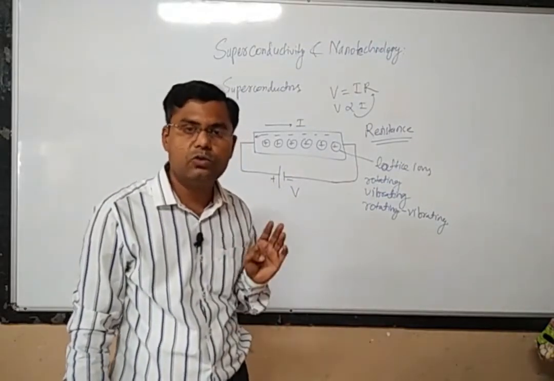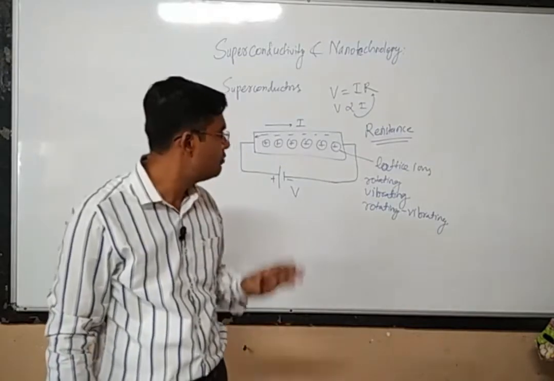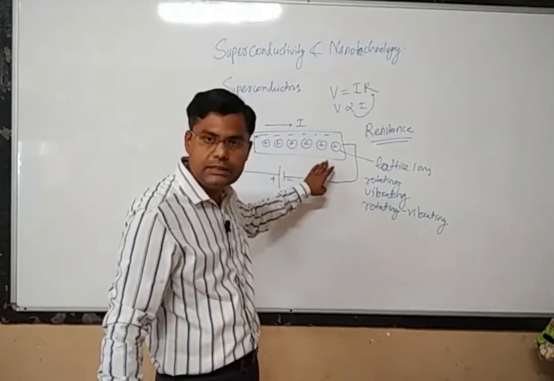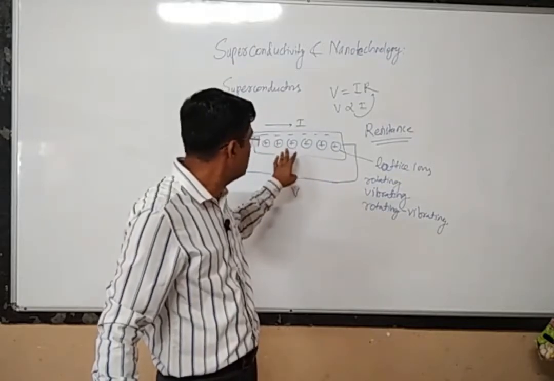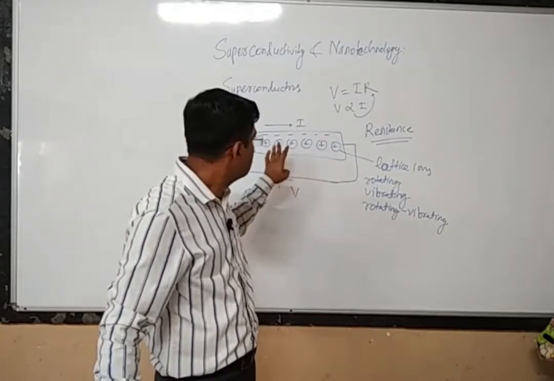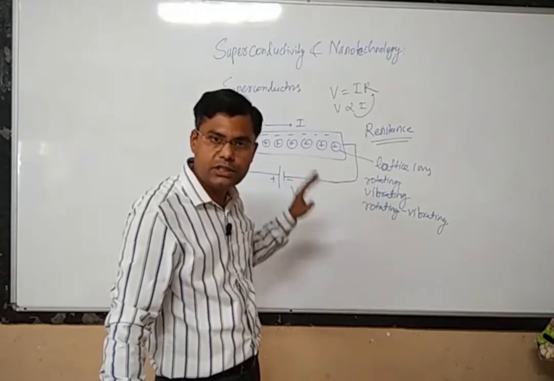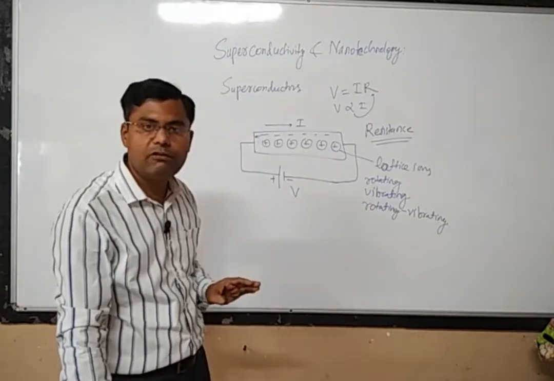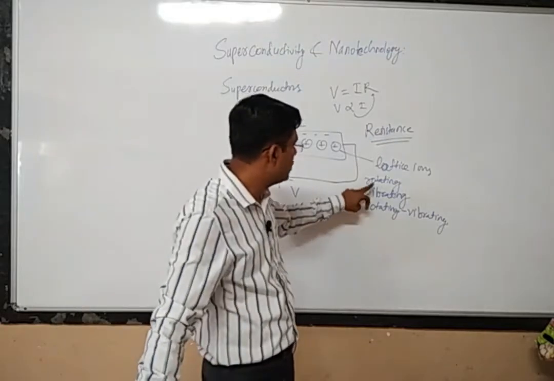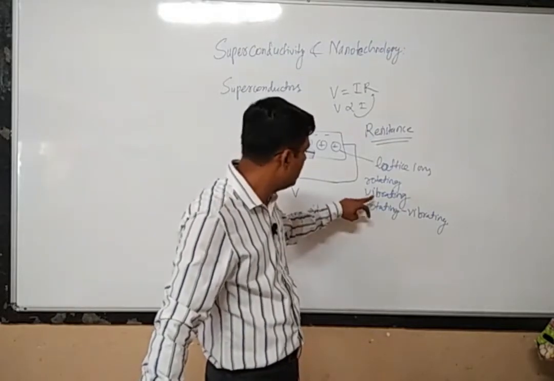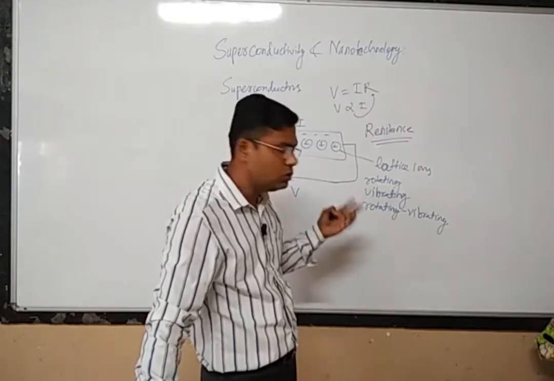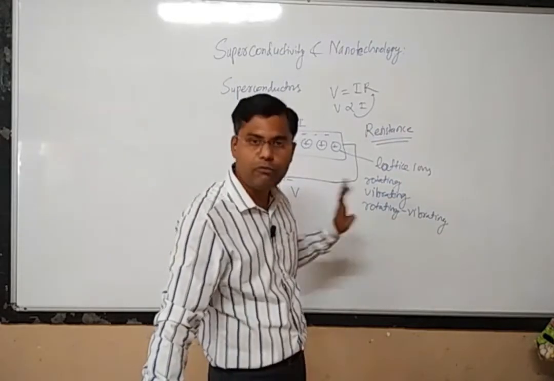So what we have to understand is the basic reason behind the origin of resistance. To understand this, we have to consider that a metal piece consists of a large number of lattice ions. These lattice ions are not in a stationary position; they perform some kind of motion. Sometimes they rotate, sometimes they vibrate, and sometimes they have a combination of both, rotating and vibrating.